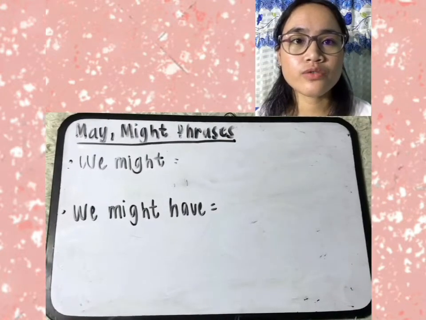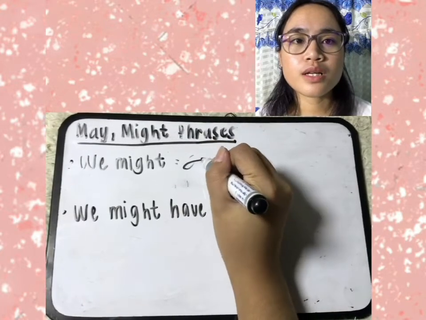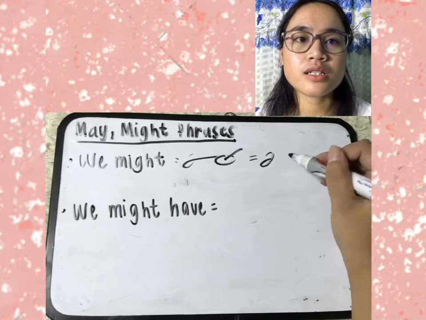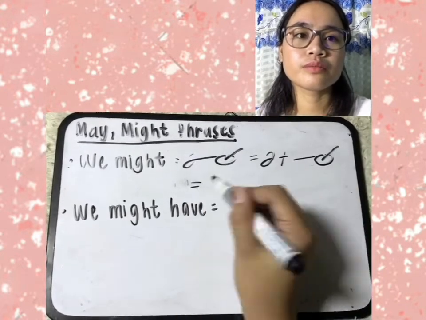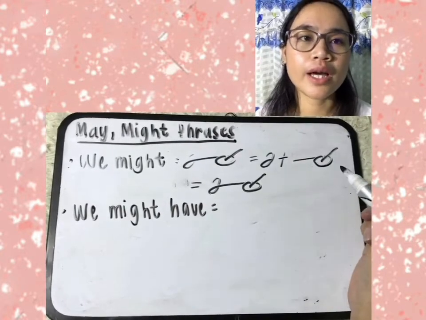Next, a batch of phrases. We have we might. So UI again, U hook plus E, then might, MIT. Broken circle I, then T, a short forward slanting line for T. So we, UI, MIT. So we might.